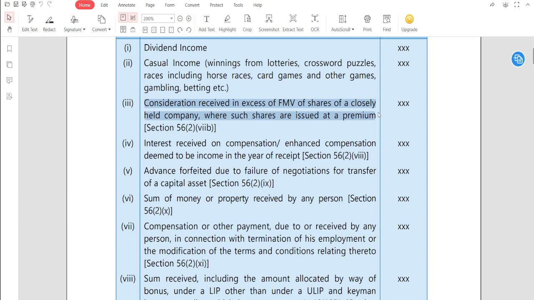Remember this, any amount in excess of the FMV will be chargeable under other sources, and up to FMV will be chargeable under capital gain. Okay, it will be calculated based on the capital gain.